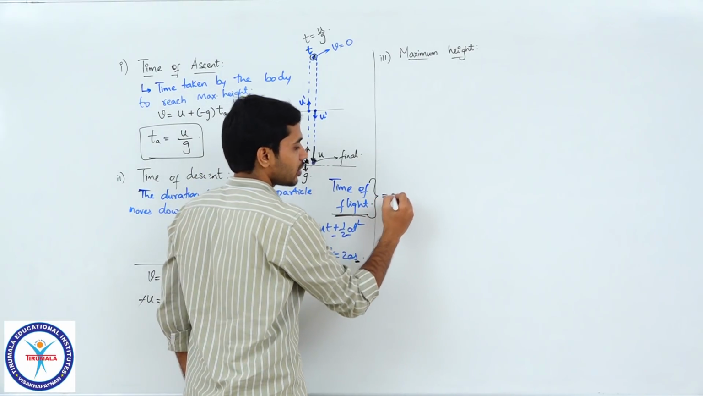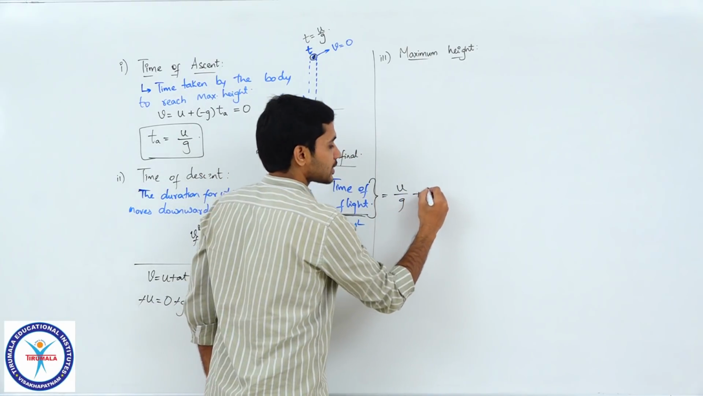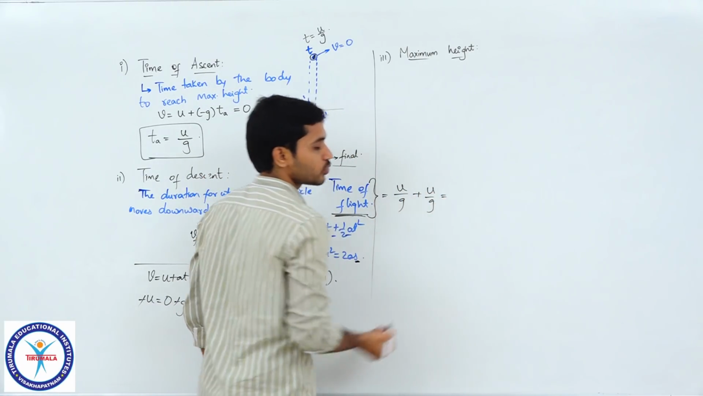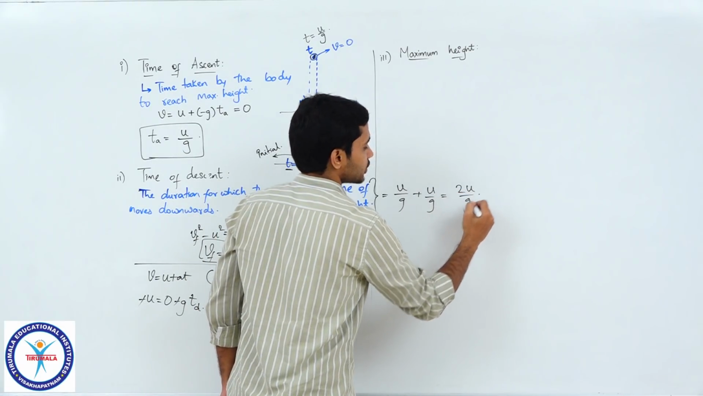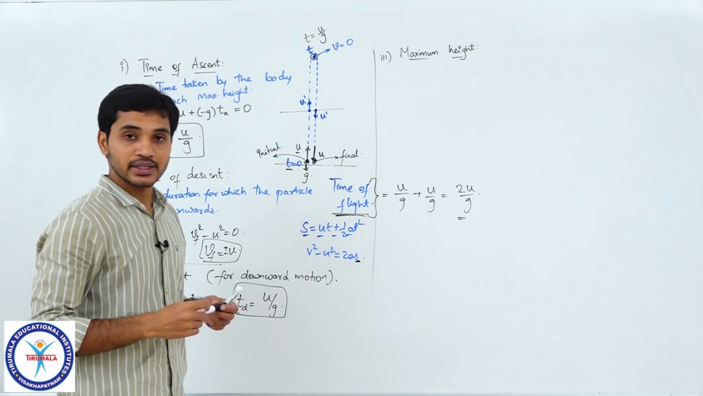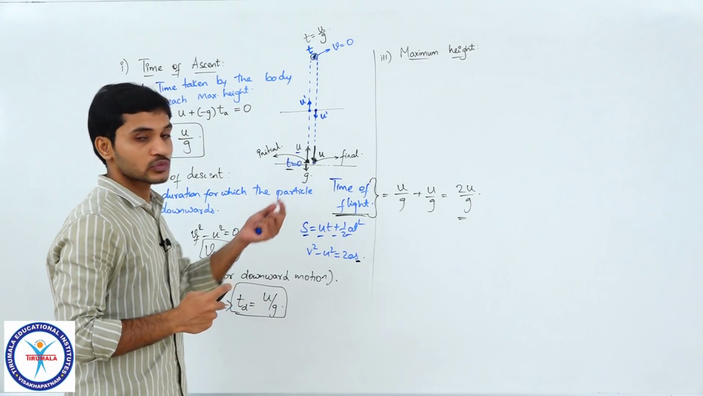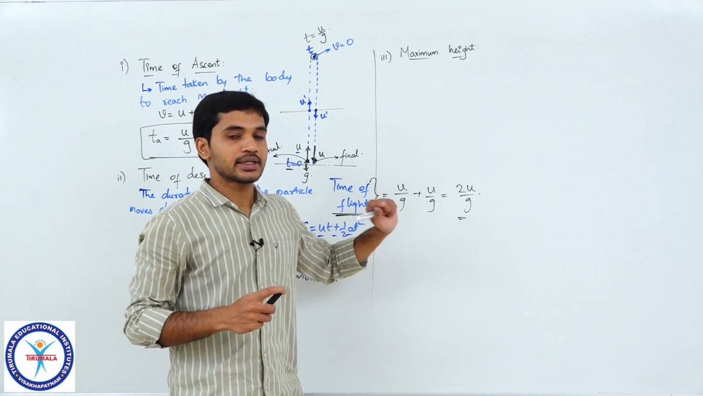which will automatically mean that the value of time of flight will be equal to how much? U by g for upward motion plus u by g for downward motion. Totally it will be equal to 2u by g. A very important result: the time of flight of a particle thrown vertically up with speed u will be 2u by g.